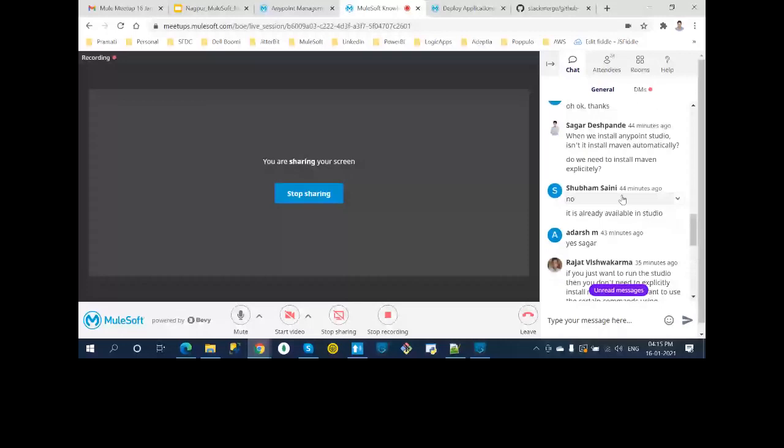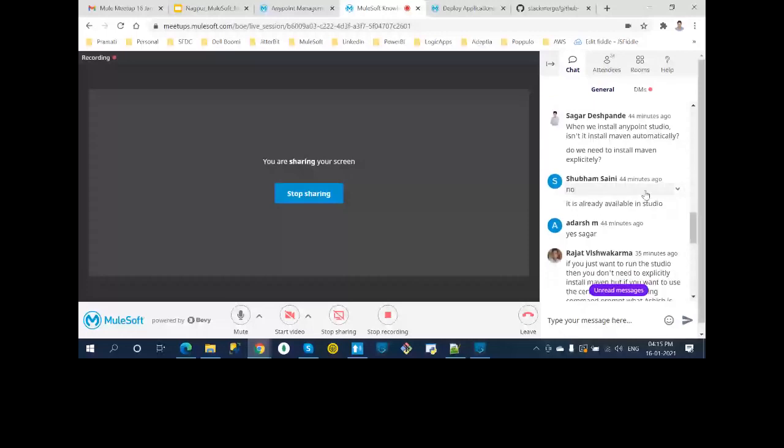Okay, I can see you're able to see my screen. I only see one question. Sagar asks, do we need to install Maven explicitly? When we install AnyPoint Studio, doesn't it install Maven? No, it won't automatically install.